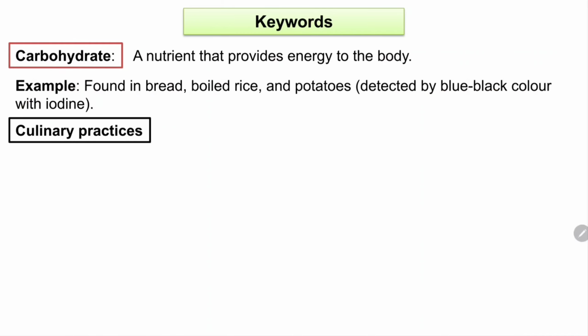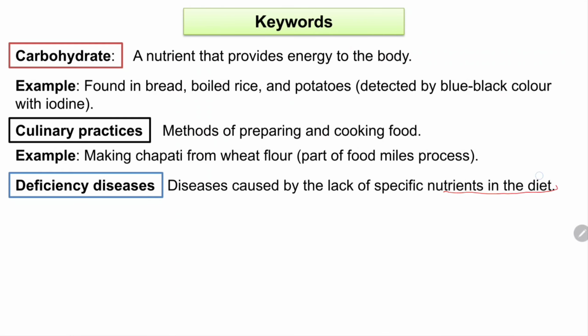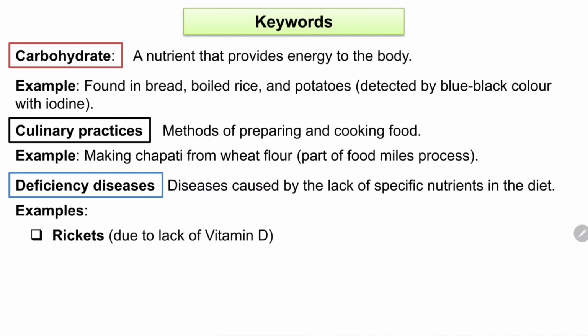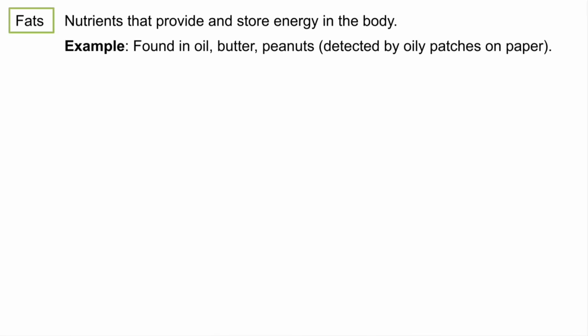The next word we have is culinary practice, that means methods of preparing and cooking food. Example, making chapati from wheat flour, that is part of the food mile process. Deficiency diseases are caused by the lack of specific nutrients in diets. Examples: rickets due to the lack of vitamin D, scurvy due to the lack of vitamin C. Next we have fats, nutrients that provide stored energy in the body. Example, found in oil, butter, peanuts, detected by oily patches on paper.